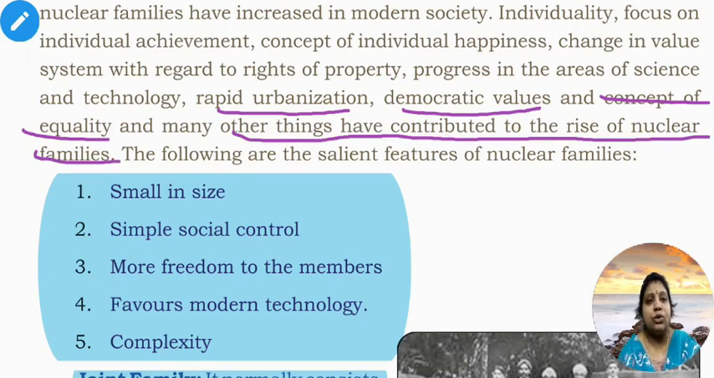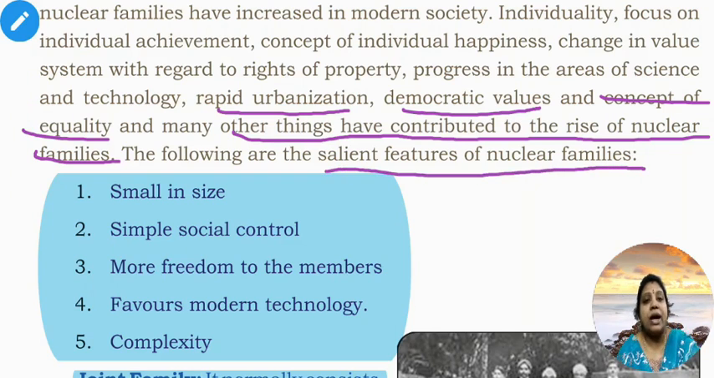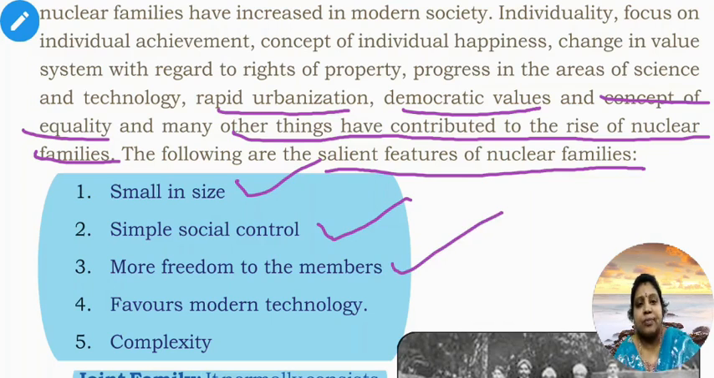Now I will tell you the following salient features of nuclear families. 1. Nuclear family is always small in size. 2. Simple social control. 3. More freedom is given to members. 4. Favors modern technology. 5. Complexity. So it can adjust according to new changes and change its lifestyle, as we find in nuclear families.